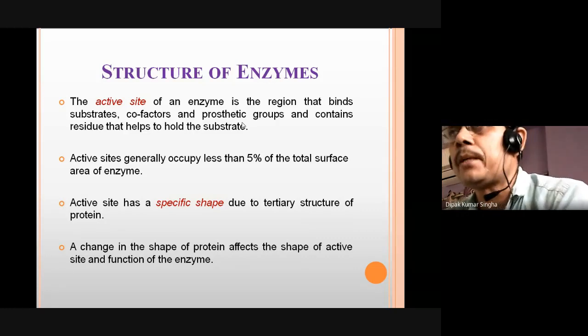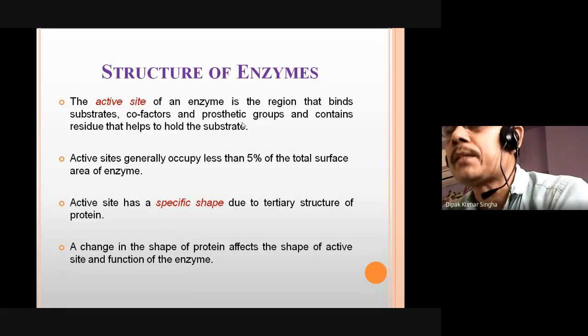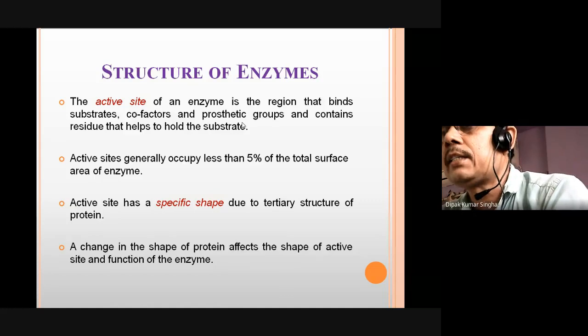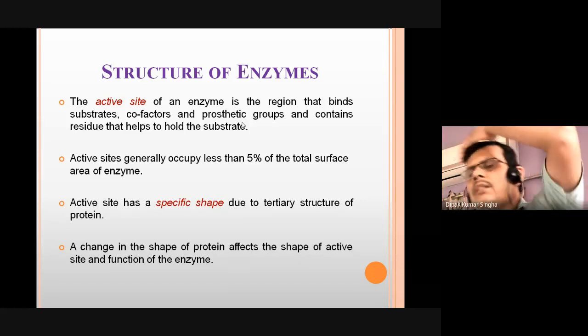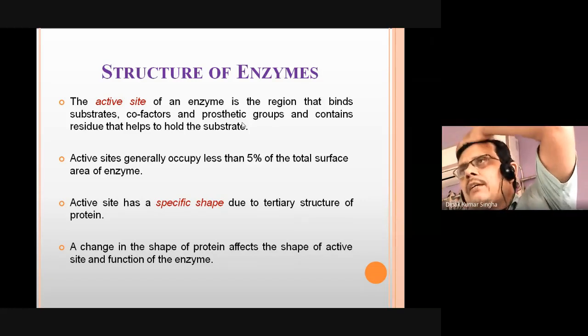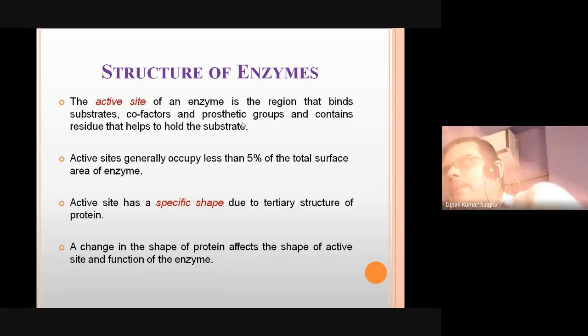Only some specific substrates can bind to a specific enzyme. That is called the specificity of the enzymes. Another point is that a change in the shape of the protein affects the shape of the active site and the function of the enzyme. But the shape of the active site is not fixed.